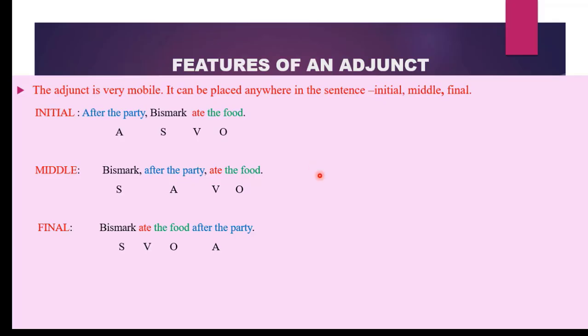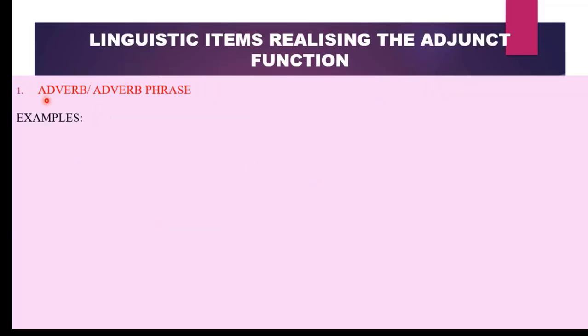So, now that we know how adjuncts behave, let us move on to look at the linguistic items that can function as an adjunct. The first item that can function as an adjunct is the adverb or the adverb phrase. Let us have an example.